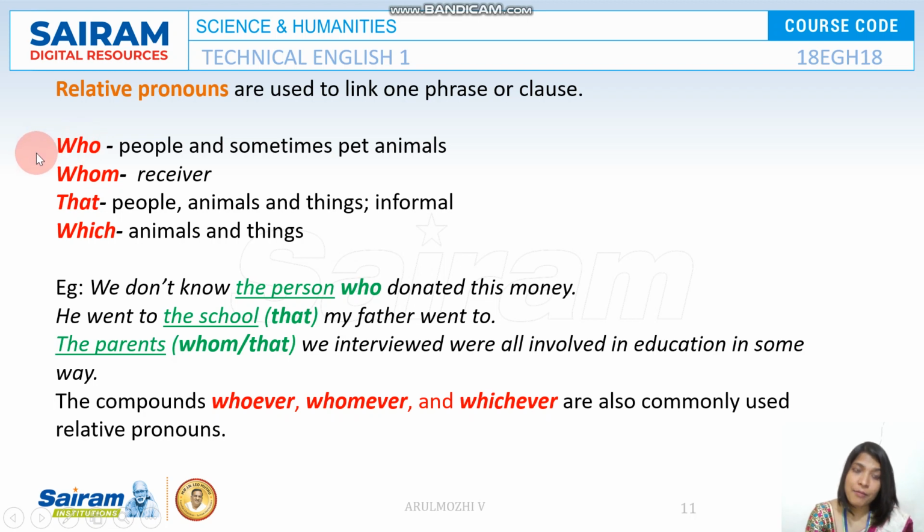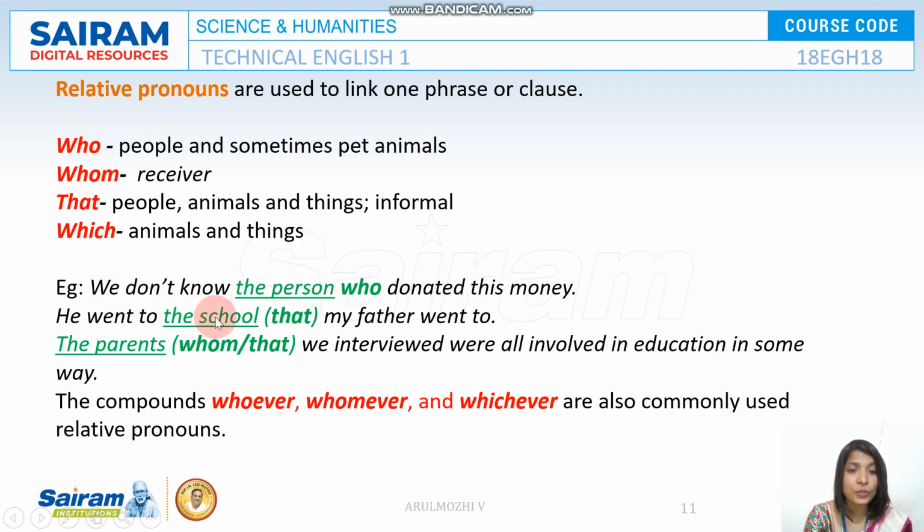Interrogative pronouns come at the beginning of the sentence, but relative pronouns come in the middle of the sentence, and they are used to connect a phrase or a clause in a sentence. Take for example, we don't know the person who donated this money. Here it connects the previous part with the next part.